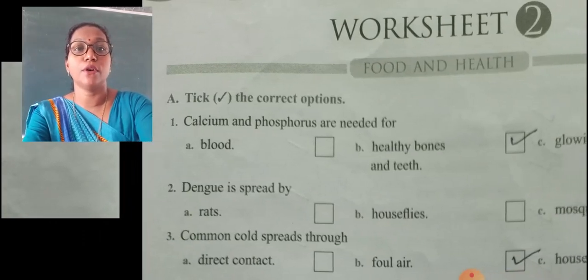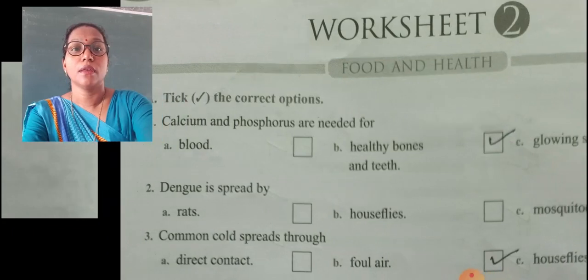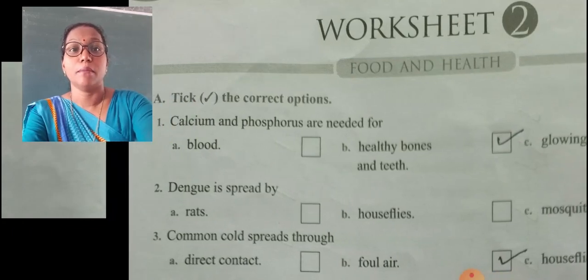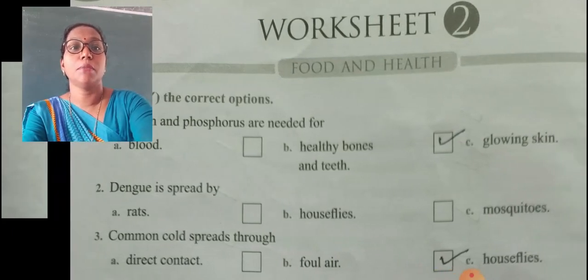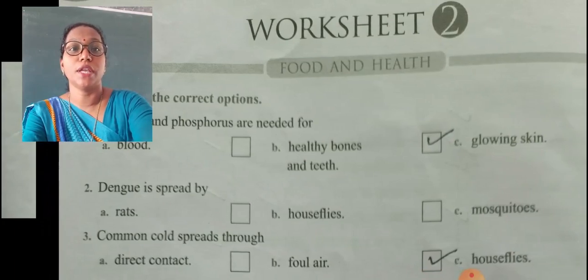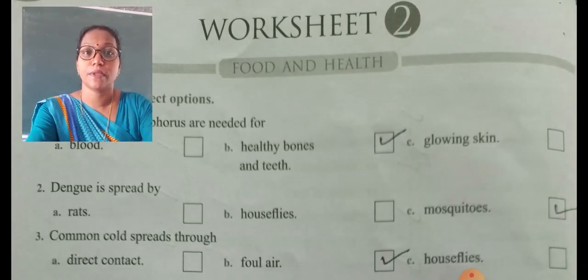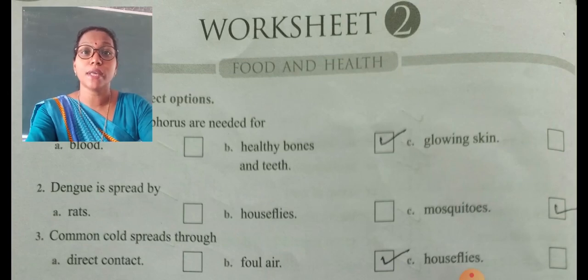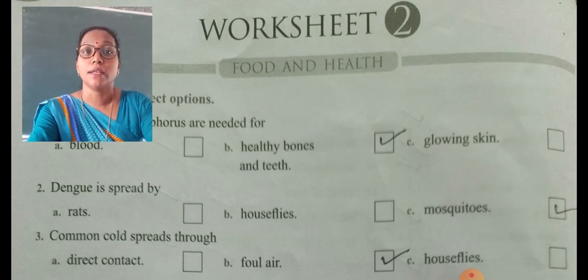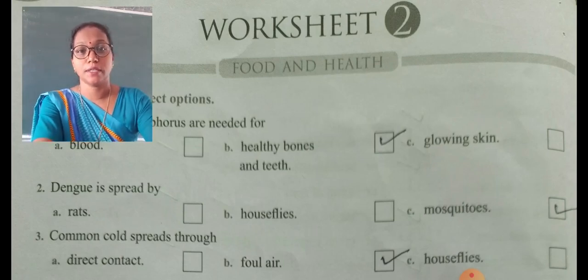The first exercise A, that is tick the correct options. The first question: calcium and phosphorus are needed for option A blood, option B healthy bones and teeth, option C glowing skin. Calcium and phosphorus are the main building materials of bones and teeth. So the right answer, right option, is option B, healthy bones and teeth.